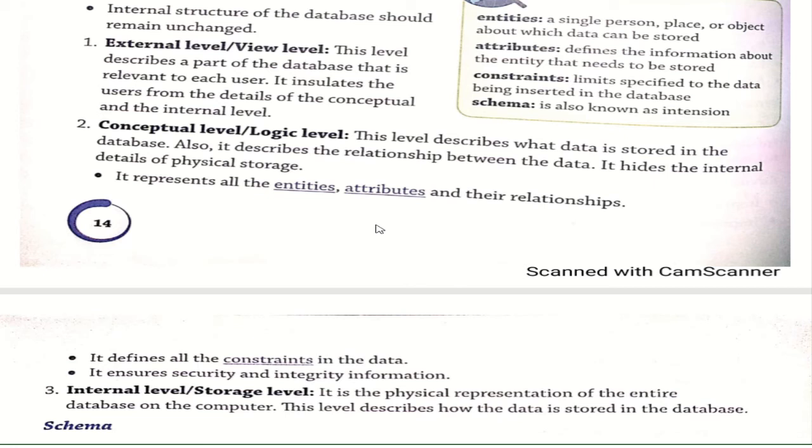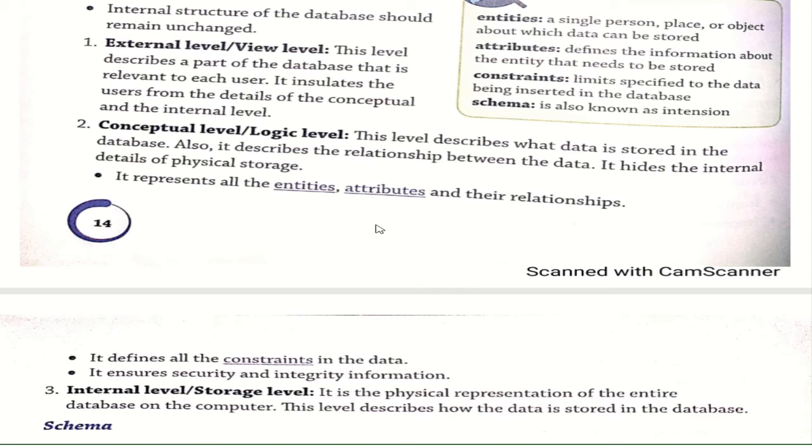In your conceptual level. So in the first level, that is the external level, it describes the part of the database, only the outer part. Next, the conceptual level describes what data is stored. The internal level is where it is stored, but the internal level is hidden. It is not shown to the person or the describer what is going on in the internal structure. Okay, also it defines what? Entities, attributes, and the relationship between these two.